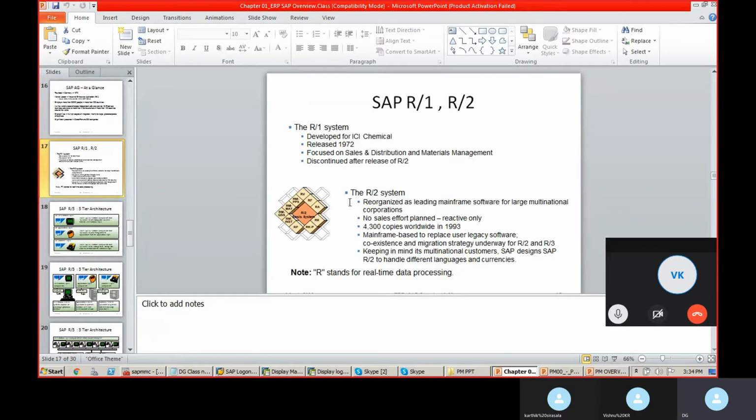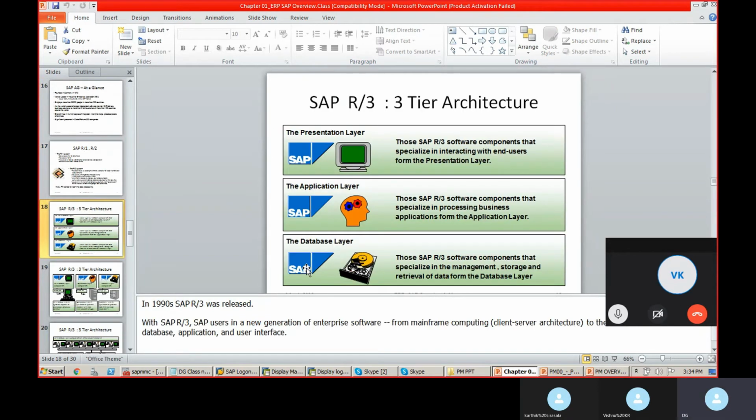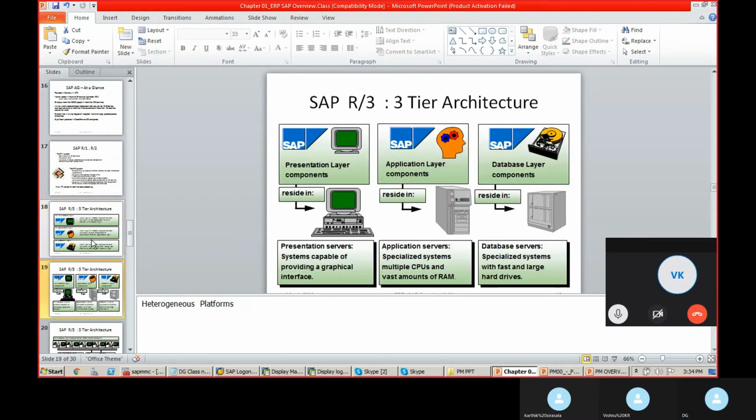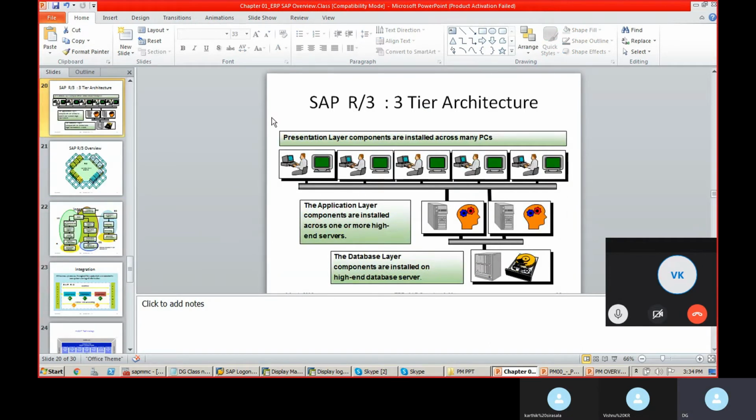So this is the history, R1, R2. One is the presentation layer, one is the application layer, and one is the database layer. The presentation layer is where, once companies started using SAP, users keep entering transactions. They create purchase orders, sales orders, notifications, and master orders, using SAP in the front end on a laptop, iPad, or CPU.